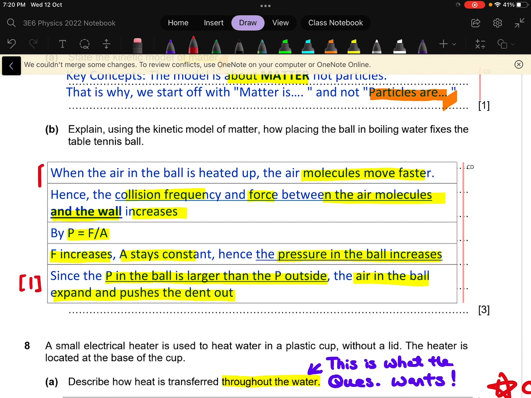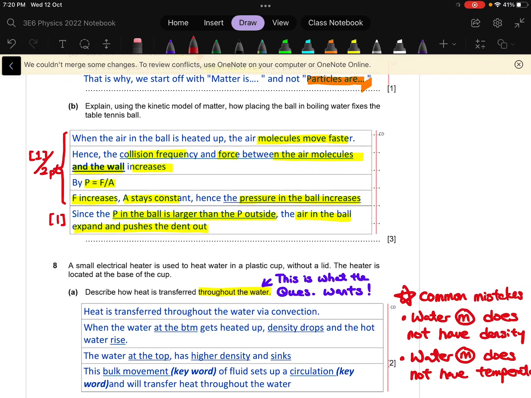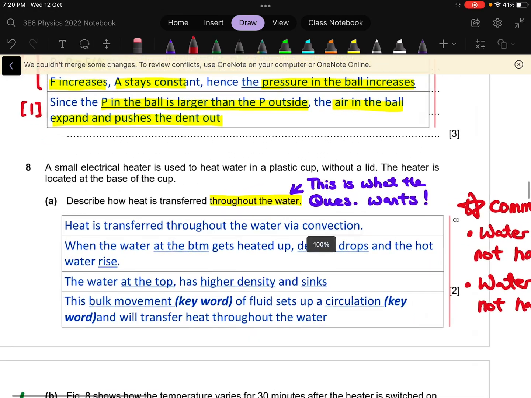So if we see that you have this concept in mind, we'll give you the first 1 mark, and then as long as I see any 2 of these points, every 2 points will give you 1 mark. So it is 1 mark per 2 of these points. Yeah? Points, I mean 1 point, 2 point, 3 point, 4 point. Okay, so if you get all 4 points, you get 2 marks.